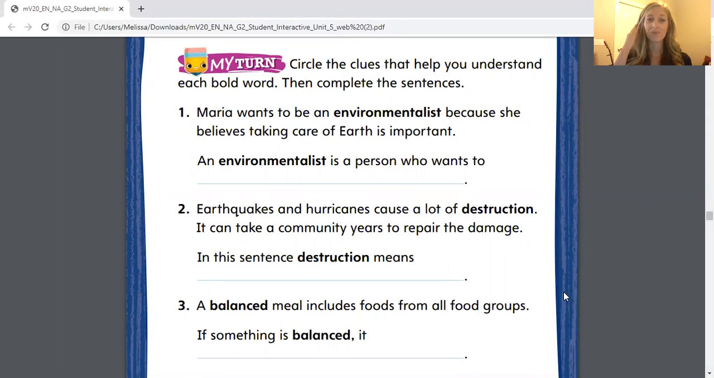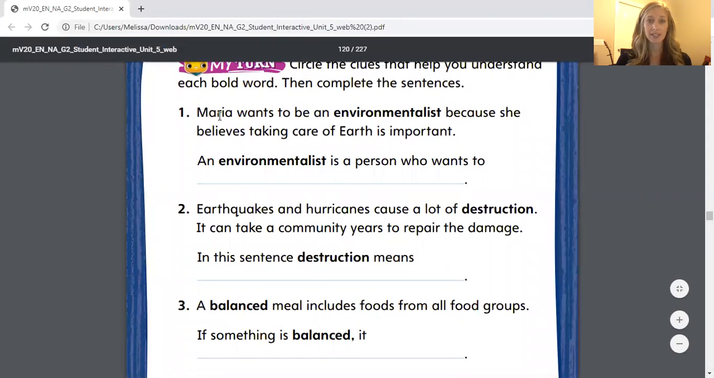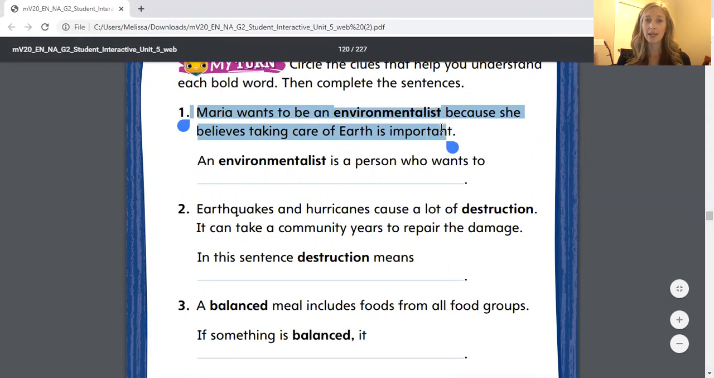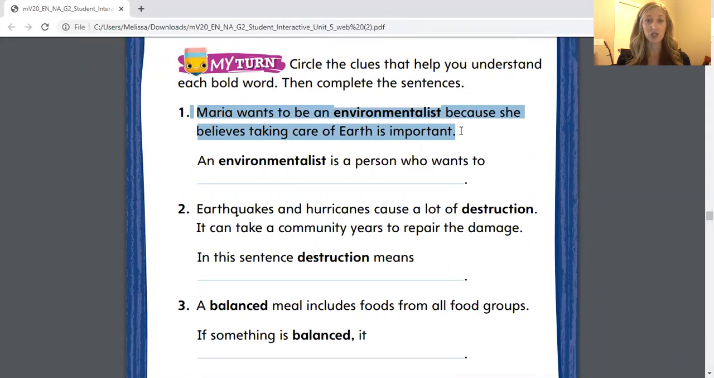So let's get started. Number one says Maria wants to be an environmentalist because she believes taking care of Earth is important. An environmentalist is a person who wants to blank. So we're supposed to circle the clue. So what in sentence number one gives us a hint about what it means to be an environmentalist? It says she wants to be an environmentalist because she believes taking care of Earth is important. So I think the hint is taking care of Earth. Go ahead and circle taking care of Earth.